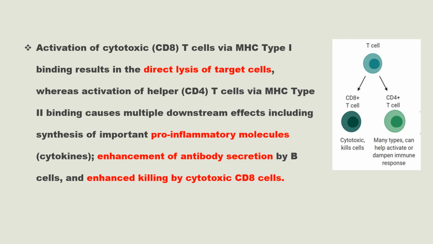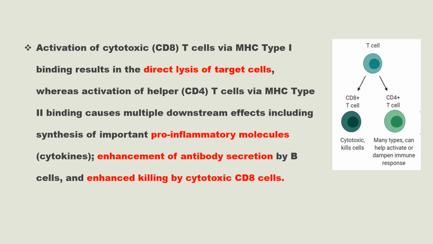So these are the general steps of T cell activation. Activation of cytotoxic T cells or CD8 T cells via MHC type 1 binding results in the direct lysis of target cells, whereas activation of helper T cells or CD4 T cells via MHC type 2 binding causes multiple downstream effects, including synthesis of important pro-inflammatory molecules like cytokines, enhancement of antibody secretion by B cells and enhanced killing by cytotoxic CD8 cells.